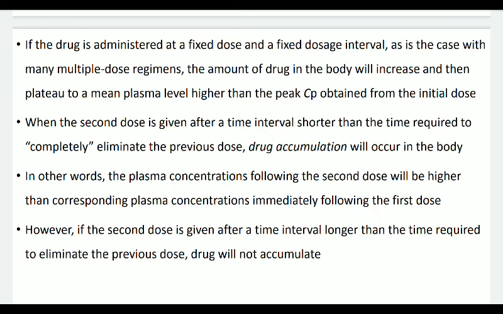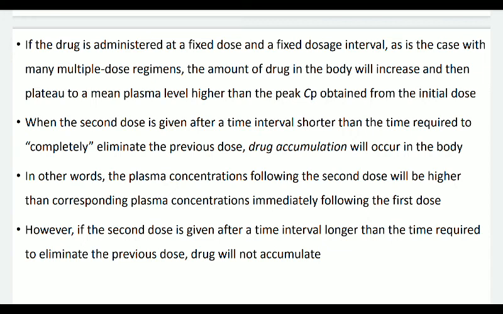In a nutshell, if the time limit between two subsequent doses is short, then there is a possibility of drug accumulation. So we can avoid drug accumulation by increasing the time duration between the two subsequent doses.